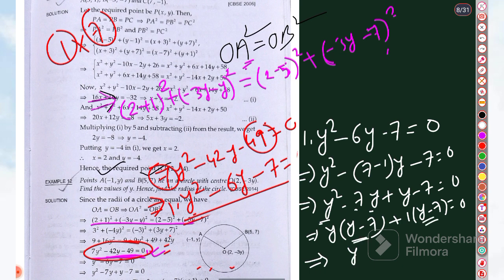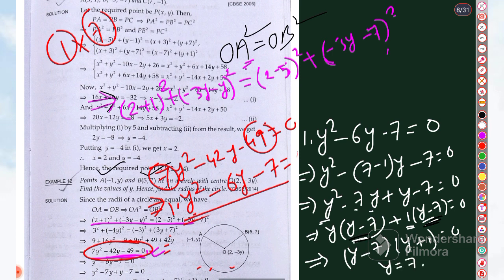y minus 7 is the common factor here, so this one and this one you will take common, so you will get y minus 7 into y plus 1. Okay, so you are getting once y is equal to 7.